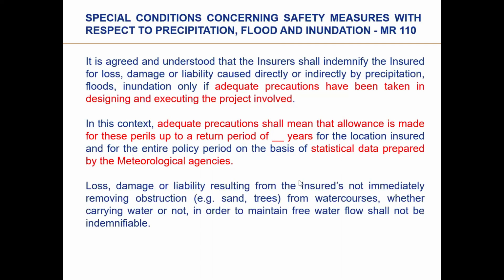Now, loss or damage resulting from the insured not immediately removing obstructions, this is another condition. One is that he has to take all necessary precautions. Say, for example, the floods. It says that a flood up to a height of 3 feet of water can take place considering a return period of 20 years at that location. Now the insured has to plan, design, execute, and take precautions considering a flood of this capacity, where the flood water can go up to 3 feet at the project site.